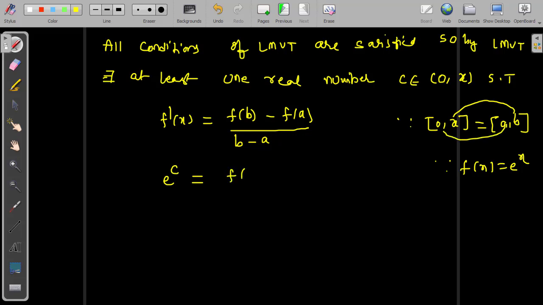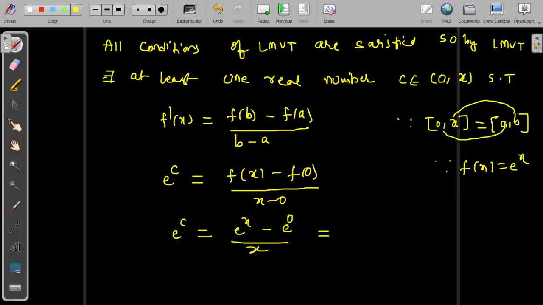So b means x, f of x minus f of 0, divided by x minus 0. The next step, e power c equals e power x, and f of 0 means e power 0, divided by x. Now simplifying, e to the power of c equals e power x minus 1 by x. Let us mark this as 1, since we know that e power 0 has value 1.